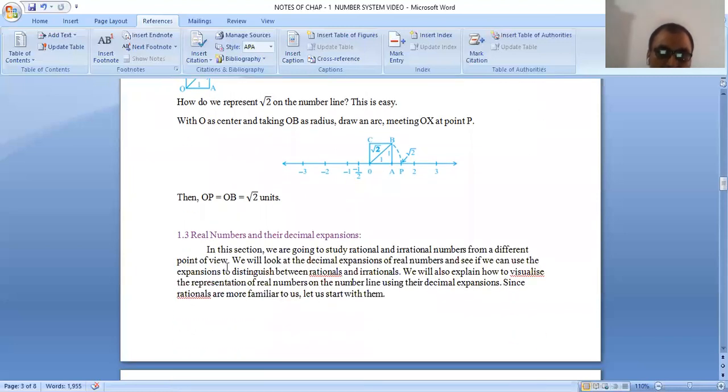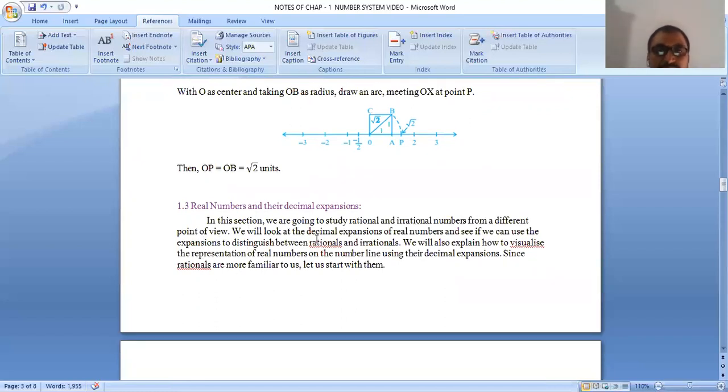Now we move on to the third topic, real numbers and their decimal expansions. I have told you in my previous topic about real numbers. What are real numbers? In this section we are going to study rational and irrational numbers from a different point of view.